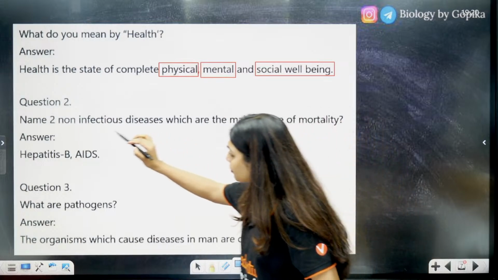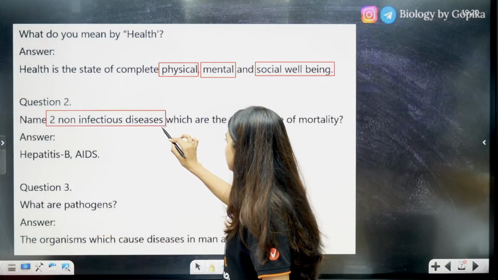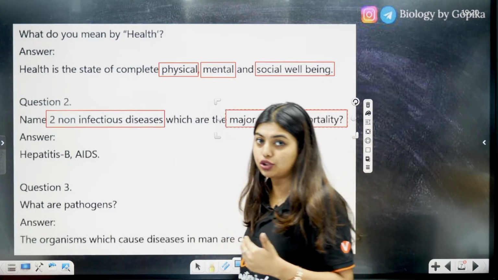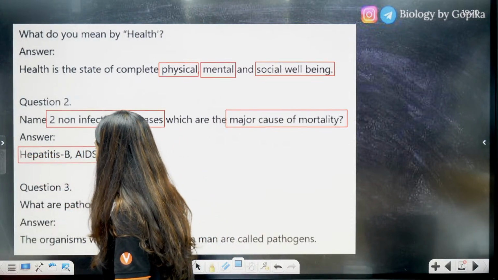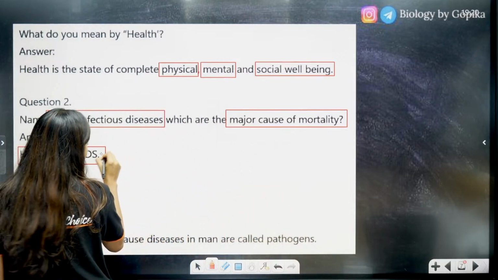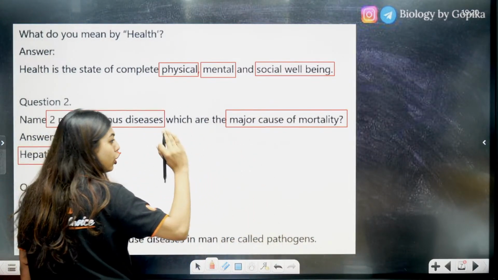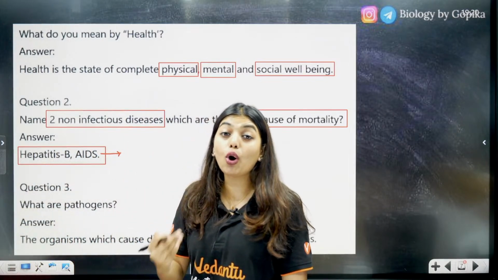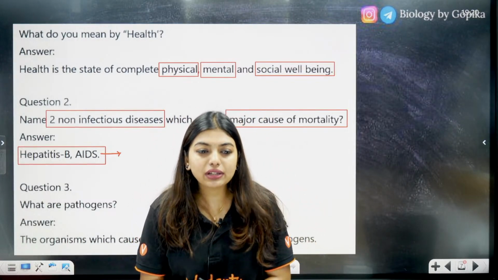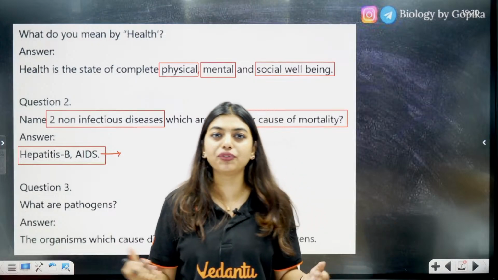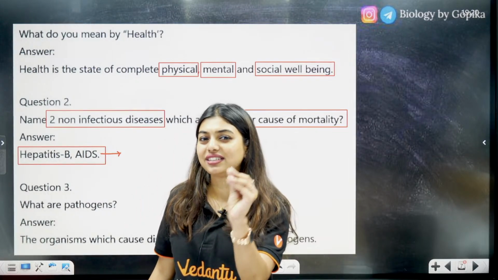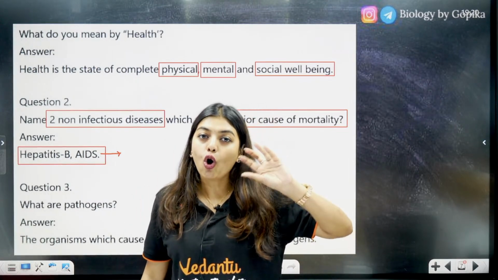Okay, now name 2 non-infectious diseases which are the major cause of mortality, that means for death to happen. Here the answer is hepatitis B and AIDS. So students, the problem with AIDS that all of you should understand is that people do not die because of AIDS. People die because of opportunistic diseases. That means, there are some people in life also who come into our life the moment we are in a bad phase or a good phase. So opportunistic means what? When the opportunity is right, I will attack you. Okay, same thing, opportunistic diseases.